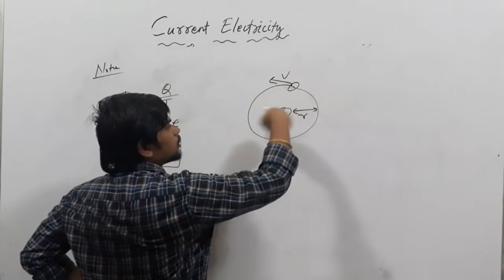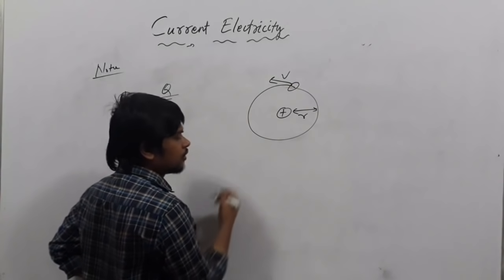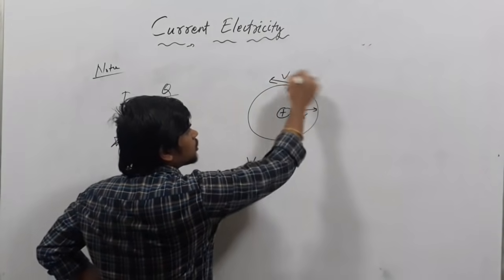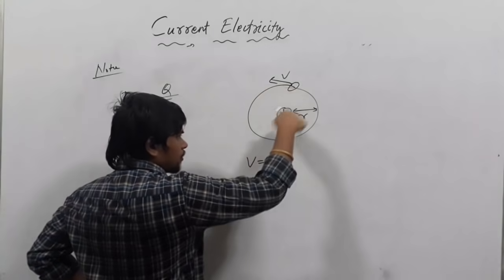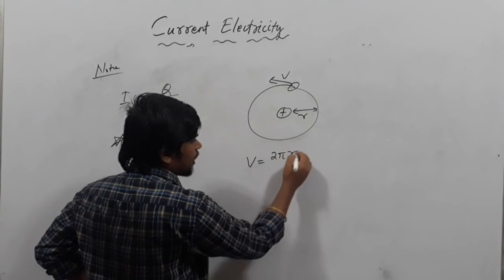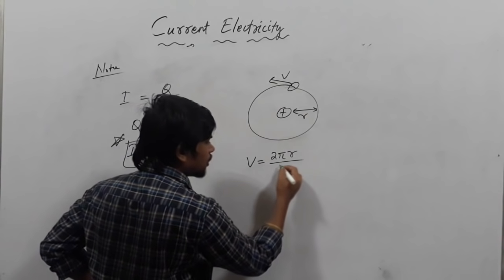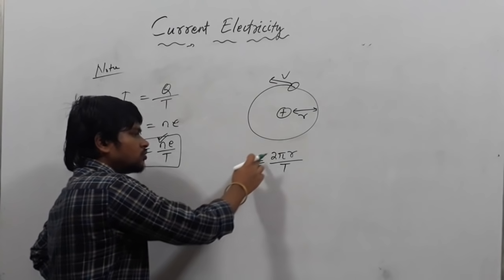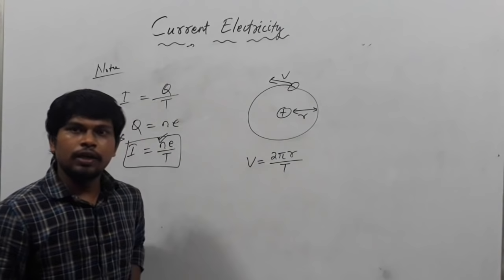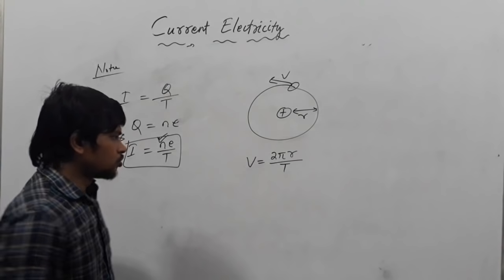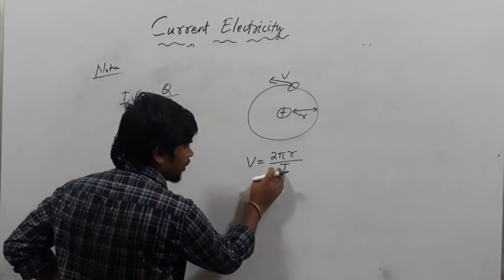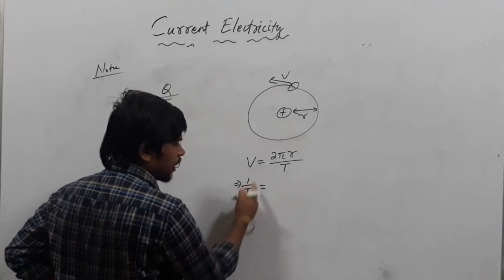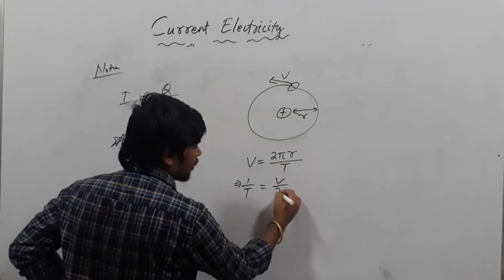You know this is moving with a speed of v. So speed can be written as distance upon time. How much distance will it complete in one revolution? It is equal to 2 pi r. If the time period of the electron is T, then the speed equals 2 pi r by T. So we can find the value of T here. So 1 by T equals v by 2 pi r.